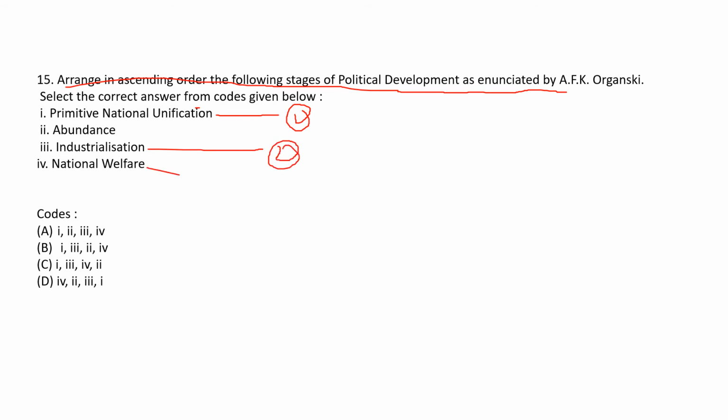Third is national welfare. Fourth is abundance. So what is the correct sequence here? The correct sequence is first, third, fourth, two. First, third, fourth, two. It is there in C option. So what is the correct option here? Correct option C.